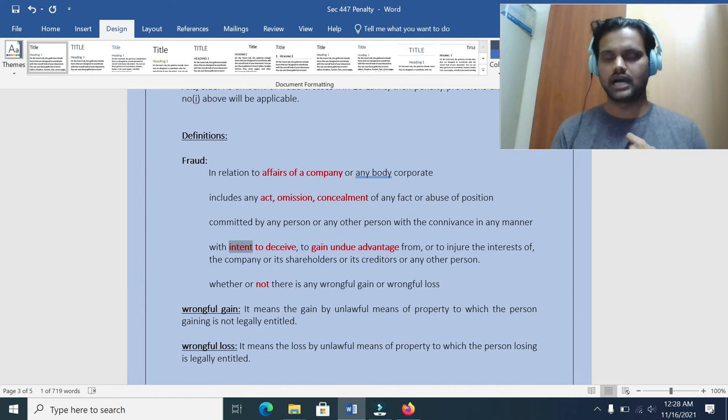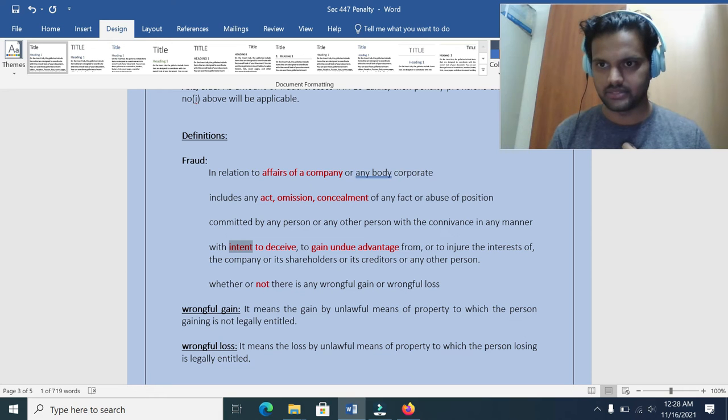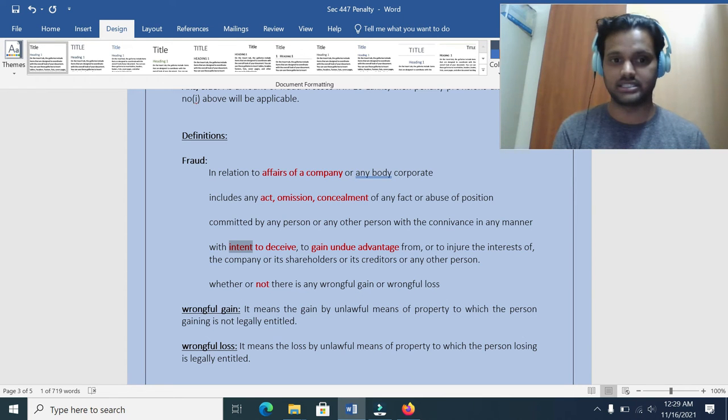For example, I posted a wrong journal entry. My intention is not to deceive anyone. It is just a mistake that happened. Out of 100 entries, I posted one incorrect entry. That itself doesn't become a fraud. It is just an error. Okay, if my intention in posting that entry is to deceive any member, creditor, the company or the public at large, then I have committed fraud, and the charges will be levied under this section. So the intent is more important.